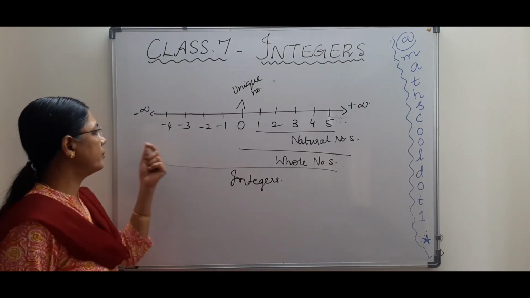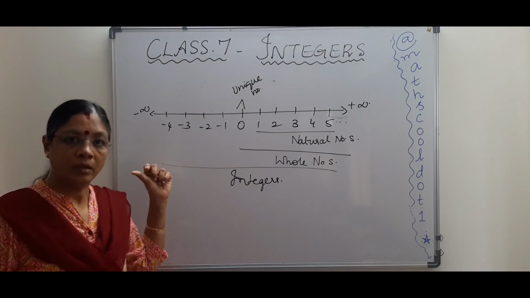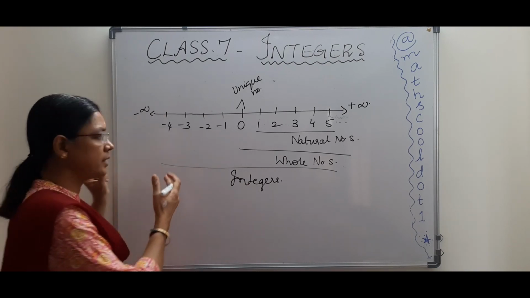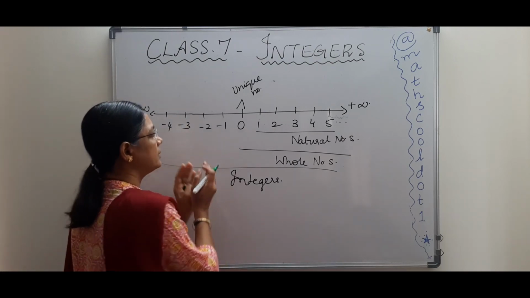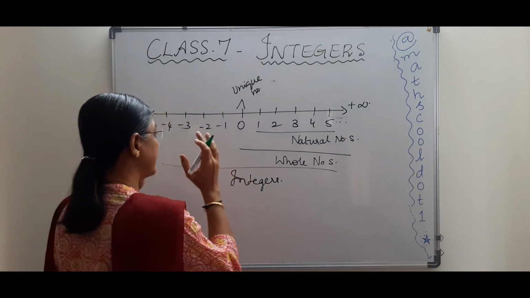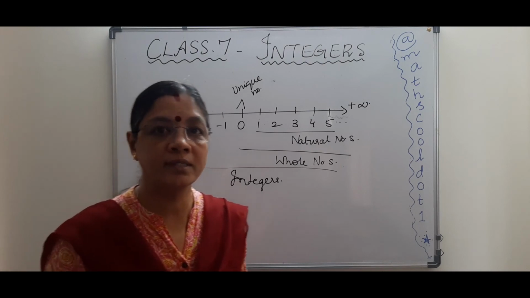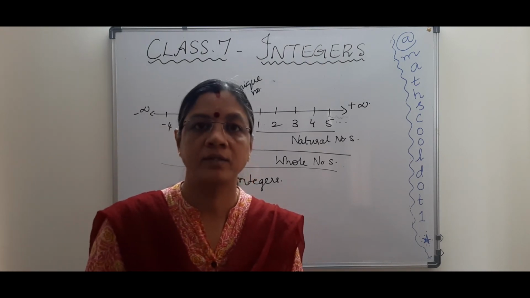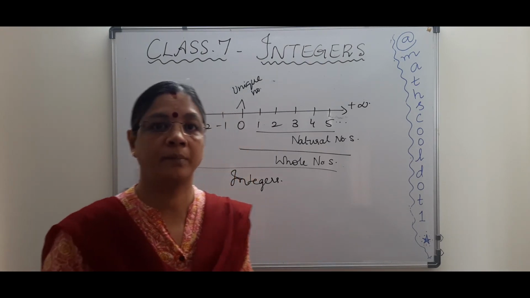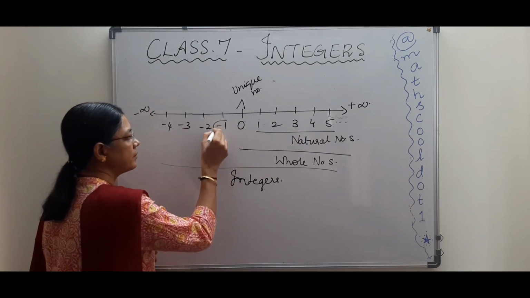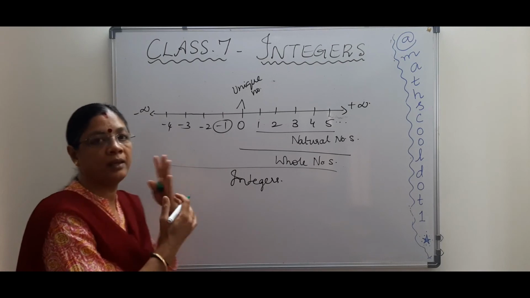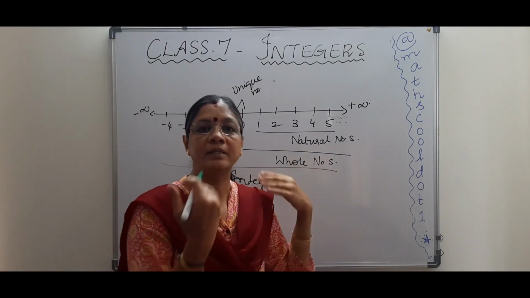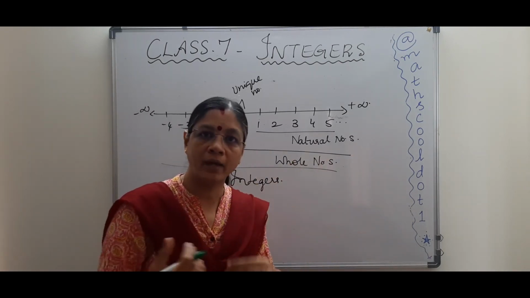So இந்த சைடு போகும்போது we can't say the least number because it goes endlessly to minus infinity. But you can say, negative integers பொறுத்த மட்டும் what is the greatest number? If they ask you what is the greatest number in negative integers, that is -1, because we know as we move towards left in the number line, the value will be decreasing.